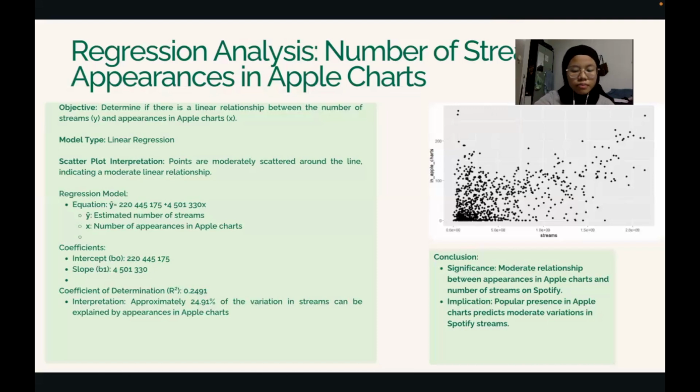For conclusion, based on our analysis, there is a moderate relationship between appearance in Apple charts and the number of streams on Spotify. This suggests that a popular presence in Apple charts predicts moderate variations in Spotify streams, highlighting the interconnectedness of visibility across different music platforms.